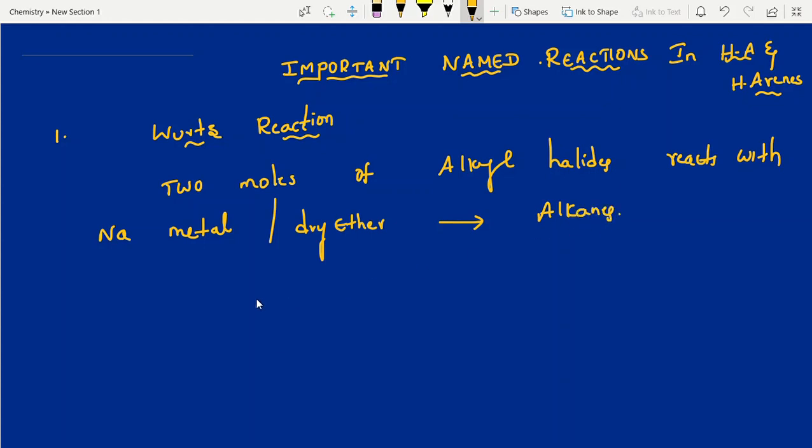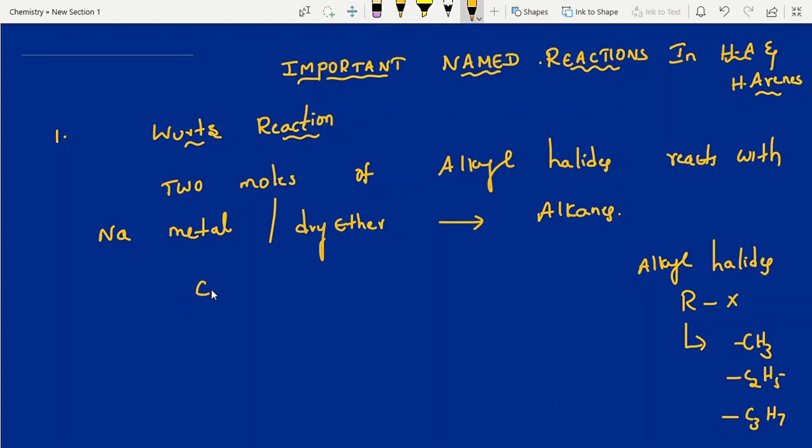First, what is this alkyl halide? We'll take some examples. General formula RX. R can be a methyl group, ethyl group, propyl group, anything you can take. Clear? Now, the question is like this: CH3Cl plus sodium metal, dry ether. This is one of the important sequence questions.